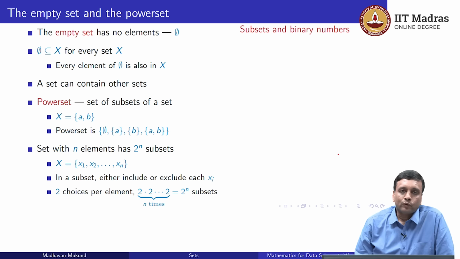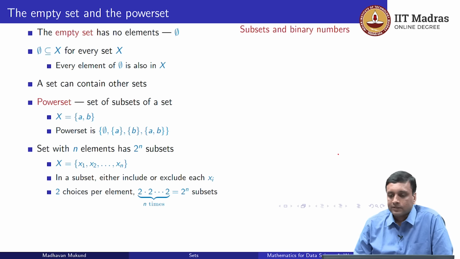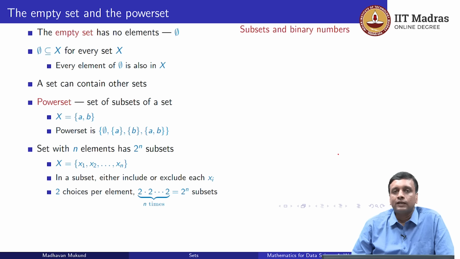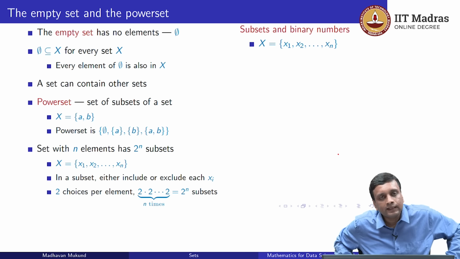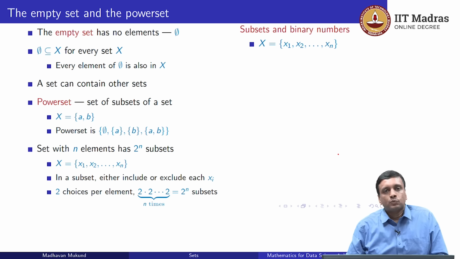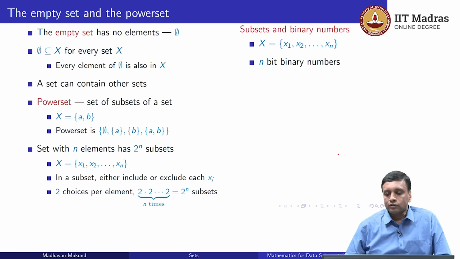Here is another way of looking at subsets and getting to the same result. We can actually think of subsets in terms of binary numbers. So let's again think of our n element set x1 to xn. Now supposing we look at n digit binary numbers. Digit actually comes from decimal, so we say bit for binary digit. So n bit binary numbers.